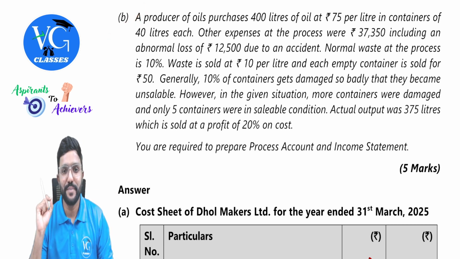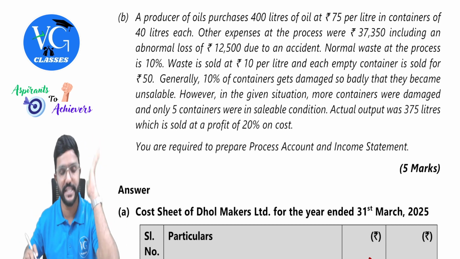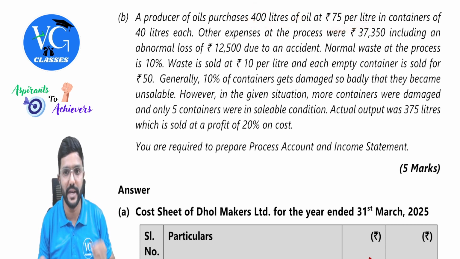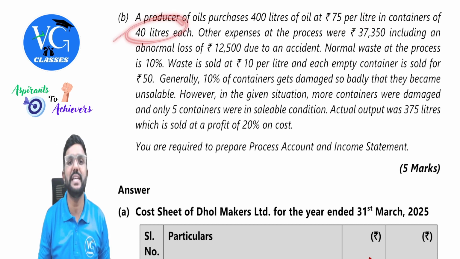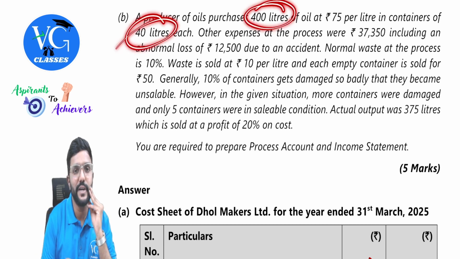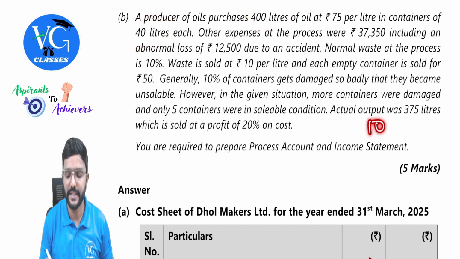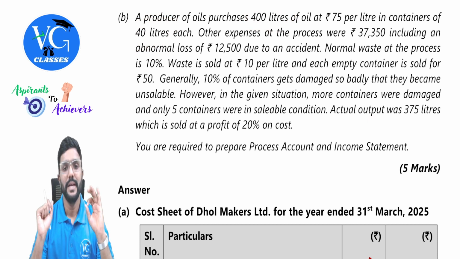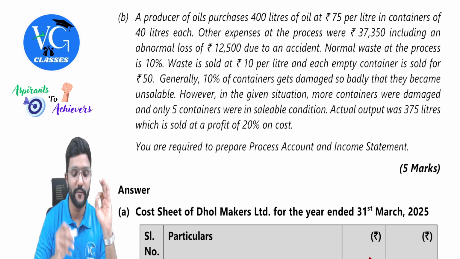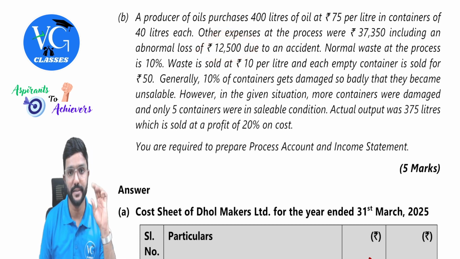A producer of oils purchases 400 liters of oil at 75 rupees per liter in containers of 40 liters each. So 400 liters of oil is purchased at 75 rupees per liter and packed in containers, and each container will contain 40 liters of oil. So 400 liters divided by 40 liters gives how many containers, guys? 10 containers. Other expenses at the process were 37,350, including an abnormal loss of 12,500 due to an accident.